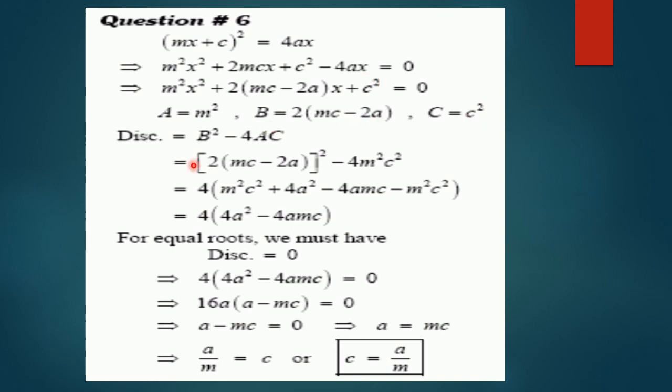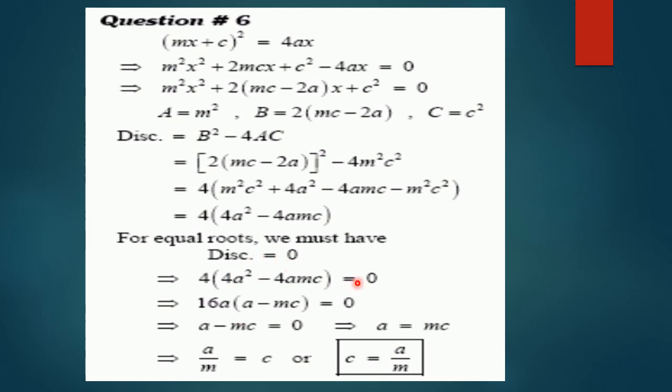Now b² − 4ac, taking the square of this term, minus 4m²c². After opening it by using the formula (a − b)², we get the expression like this. Now plus m²c² minus m²c² will be cancelled out and we are left with this. As we are given that the roots are equal, we must have the discriminant equal to 0.